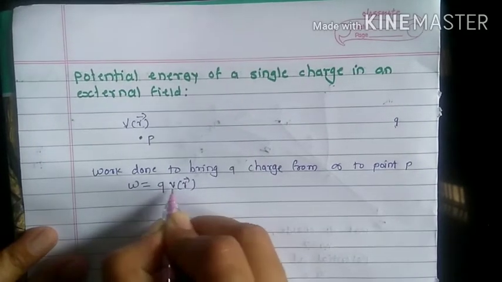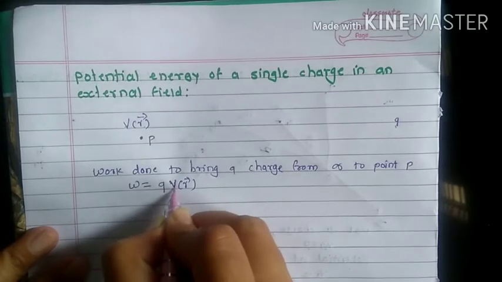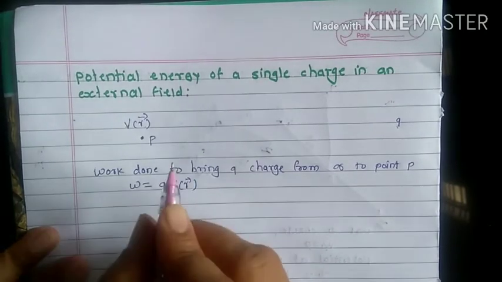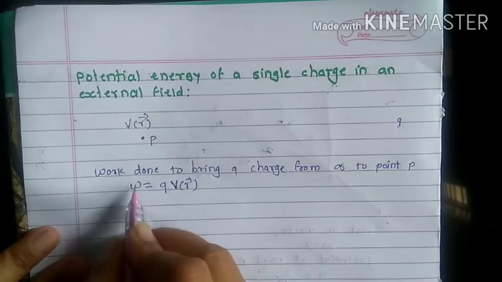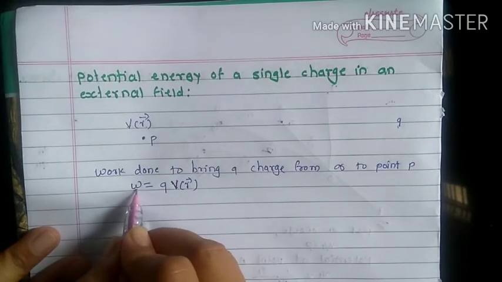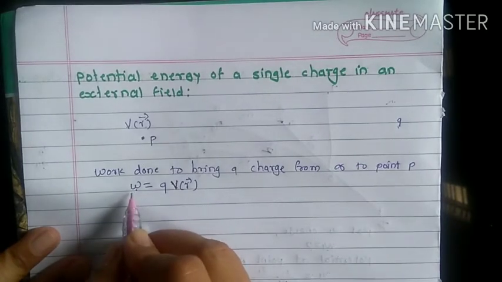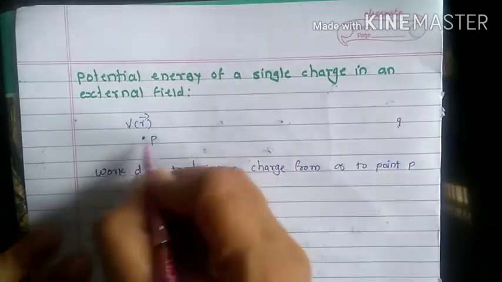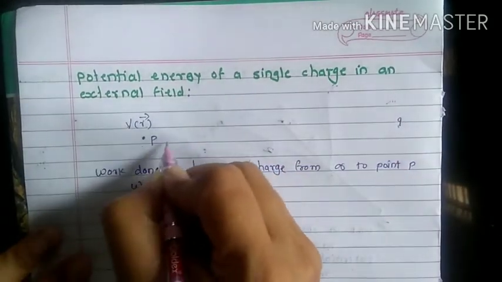The potential will be V, the potential due to the external field. We know that this work is stored as potential energy of the system of charge Q. Here the Q charge is present; let me draw that Q charge.